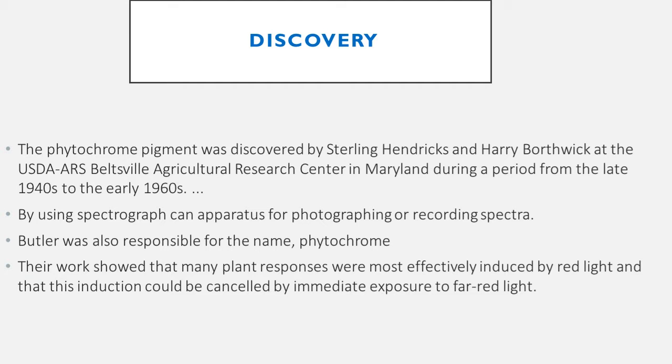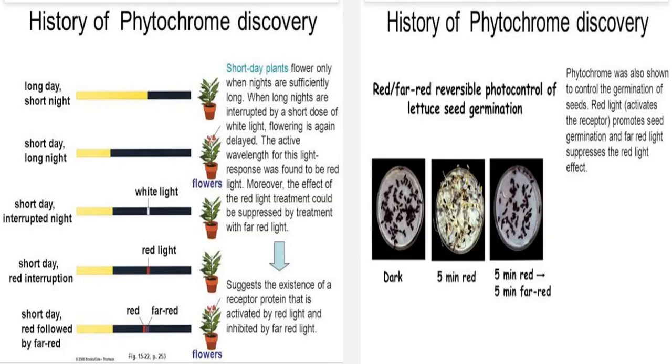Their work showed that many plant responses were most effectively induced by red light, and that this induction could be cancelled by immediate exposure to far-red light. The history of phytochrome discovery has been shown in this slide.